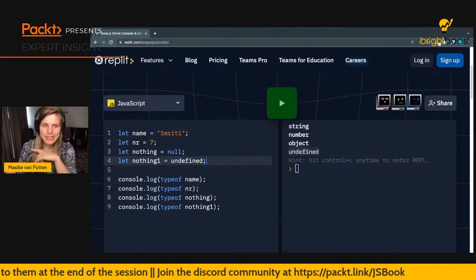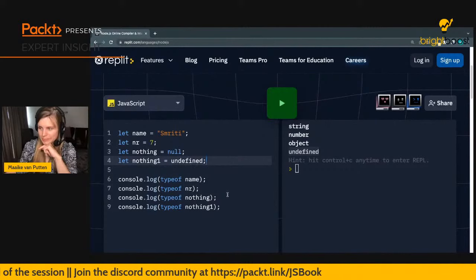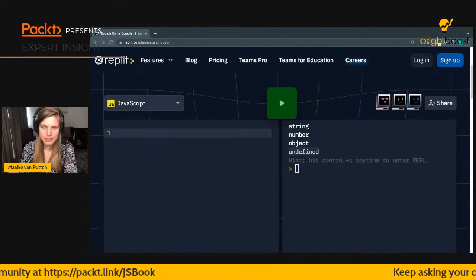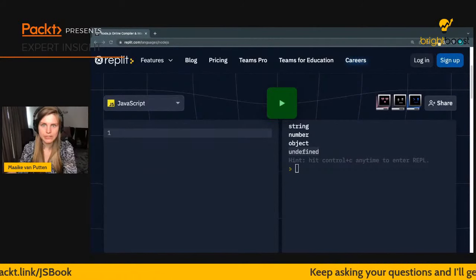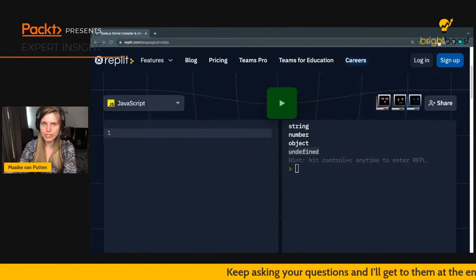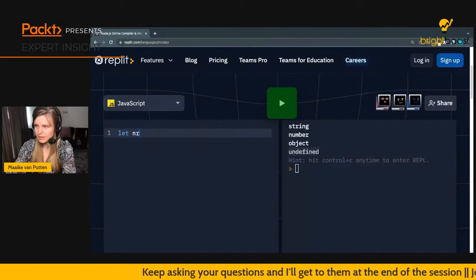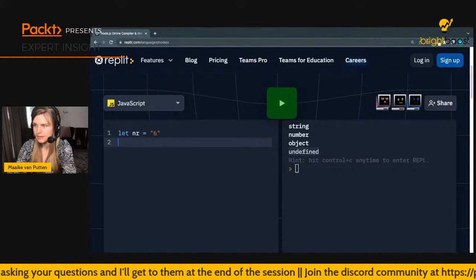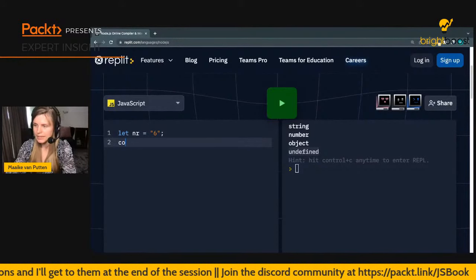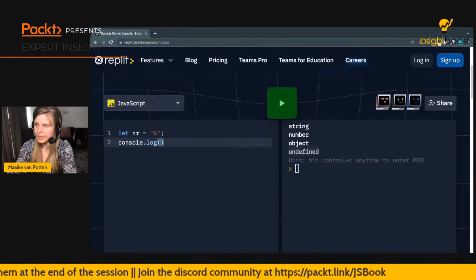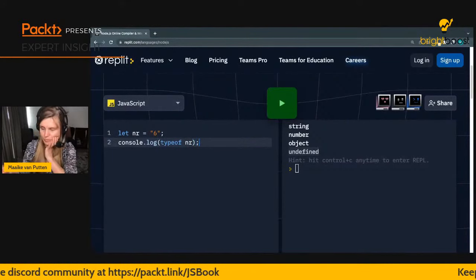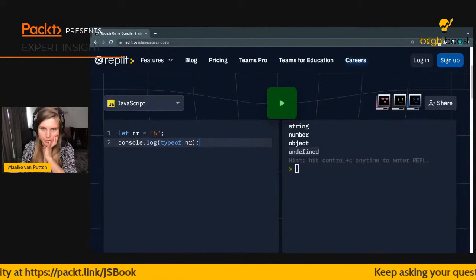Well, there's actually ways in which we can influence all this. So let me also copy all this to the example file and then see if I can trick you guys by asking some difficult questions. So let's say this is a number. And I'm going to print the type of this number. Can anyone predict what the type is going to be? I'm going to hit the run button.